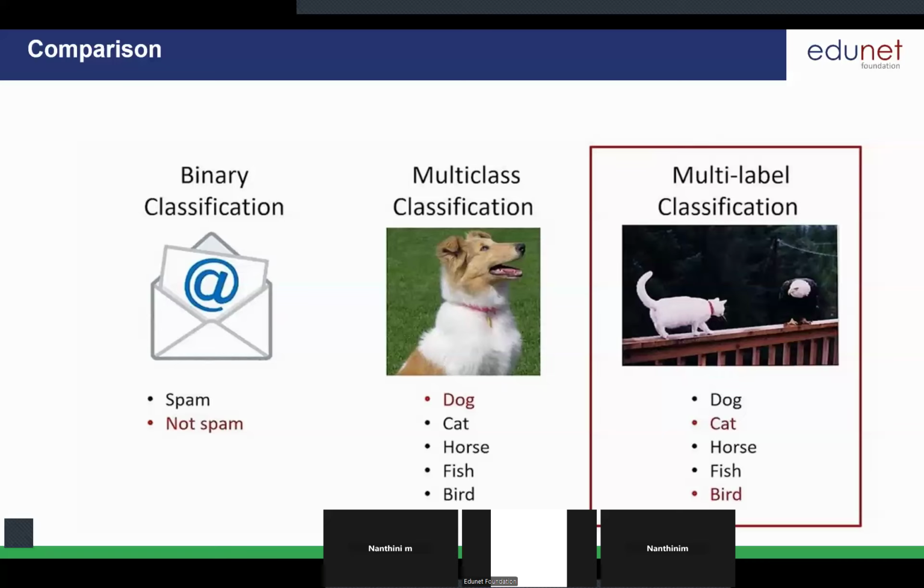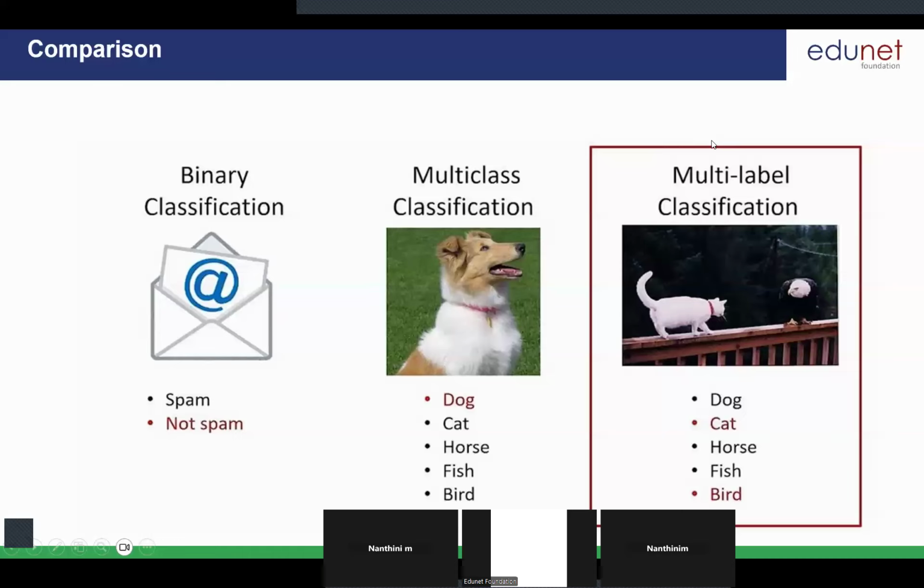Okay. So for the first type, the data point will be mapped into either spam or not spam. Similarly, what is the difference between this binary and multi-class? You will have two classes here. You will have multiple classes here. That is the only difference. But when we are talking about this multi-class classification, this particular picture will be mapped into any one of the labels here. Either dog or cat or horse or fish or bird based on the picture we have here.